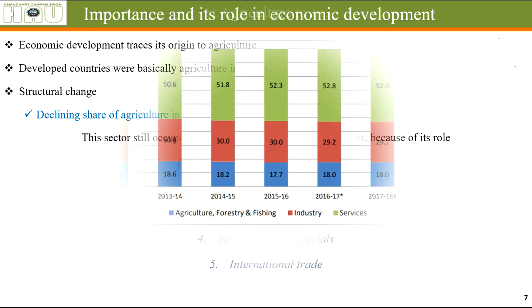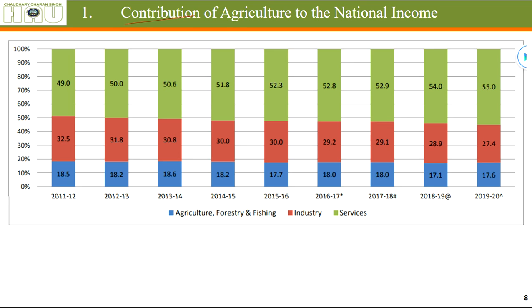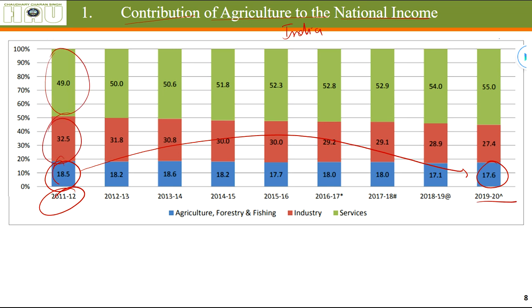Okay, so let's see how agriculture is contributing to the national income of the country. This is a graph for India. As you can see, from 2011-12, the share of agriculture has only slightly reduced from 18.5% to 17.6% in 2019-20. These three colors show the share of different sectors. The blue one shows the share of agriculture, forestry and fishing collectively. The red one is industry, or you can say the manufacturing sector. The green one is the service sector. So this data does not show much of a difference.